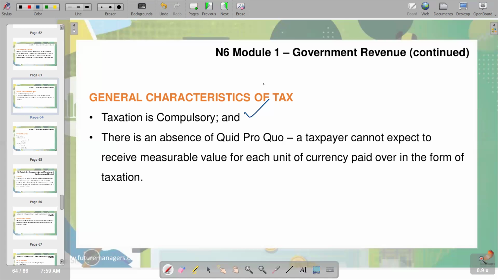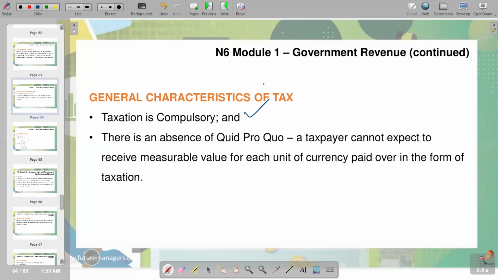I think we can simplify it by explaining what exactly quid pro quo is. It is usually called a Latin phrase, and it means something given or received for something else.